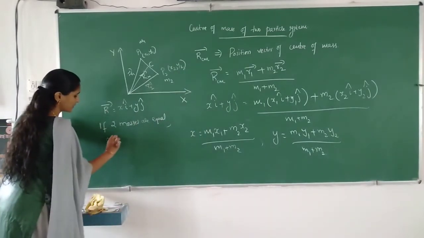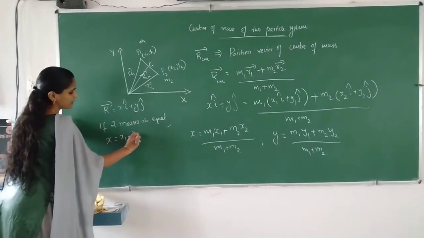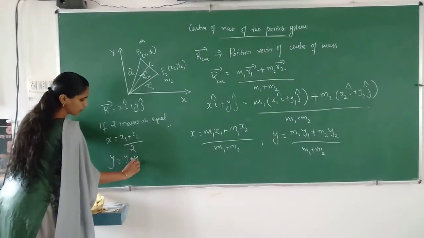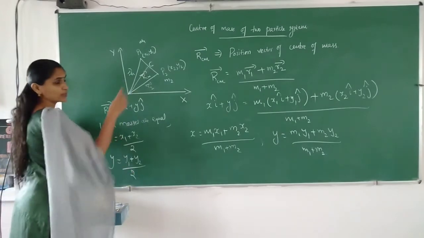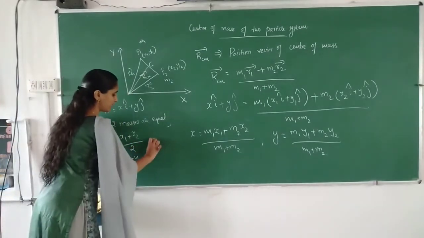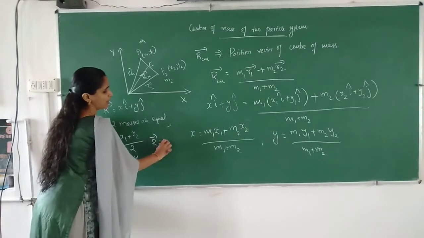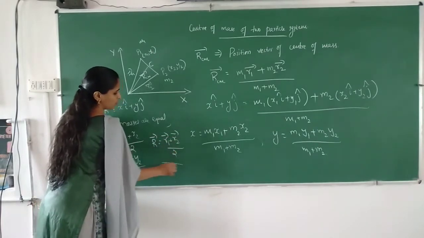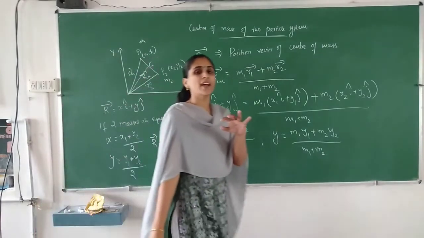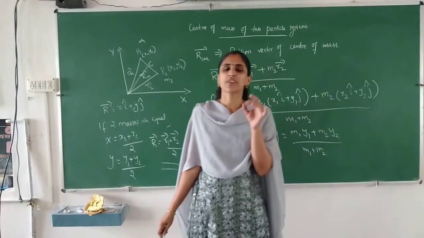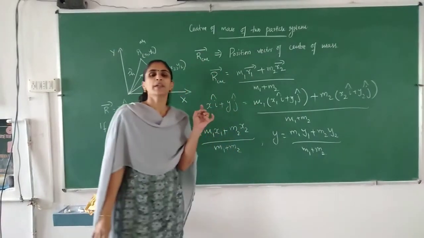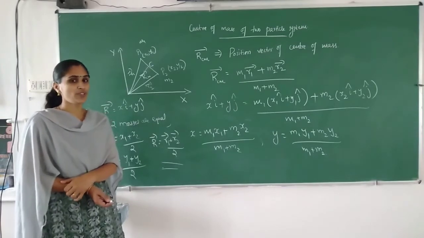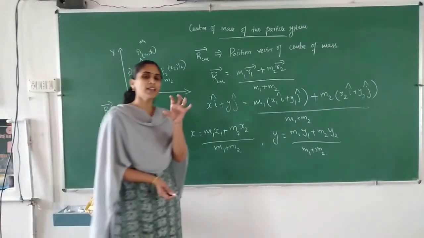So x is equal to x1 plus x2 by 2 and y is equal to y1 plus y2 by 2. In terms of position vectors, r is equal to r1 plus r2 divided by 2. So if two objects have the same mass, the center of mass will be exactly at the midpoint of the line joining those two points. That is the speciality if those two objects have the same mass.